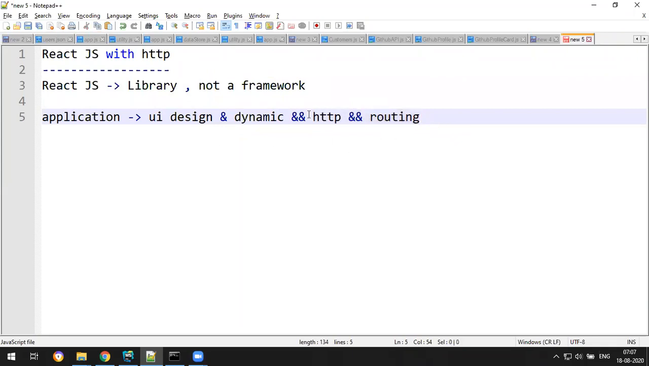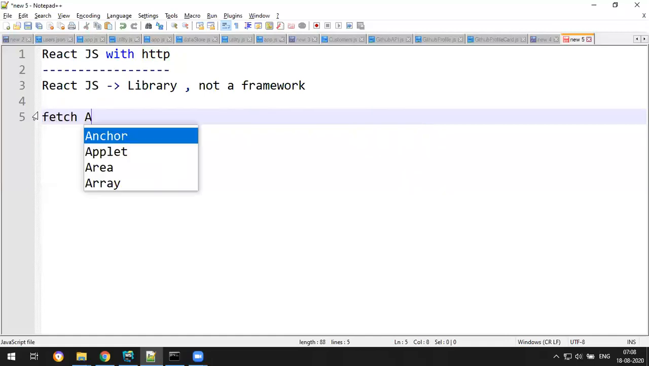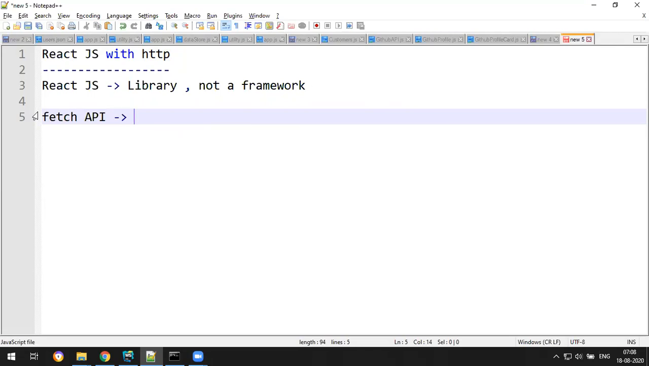Sir, if React.js does not provide the HTTP library, then how can we call HTTP to get the server side data? Don't worry, we have a lot of options. We can choose the fetch API. This is the default API in every browser.